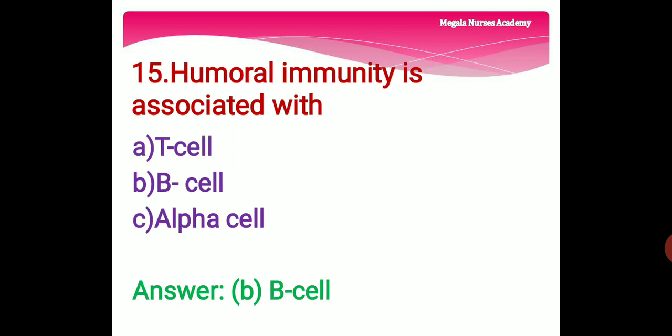15th question. Humoral immunity is associated with option A, T cell, option B, B cell, option C, alpha cell. Actually, humoral immunity refers to mechanisms of the adaptive immune defenses that are mediated by antibodies secreted by B lymphocytes or B cells. So the right answer is option B, B cells. Humoral immunity is associated with option B, B cells.